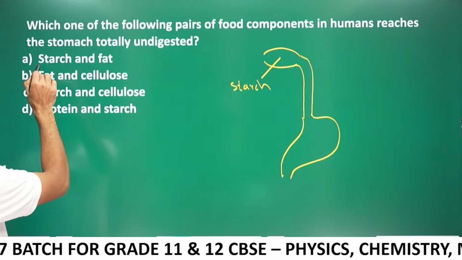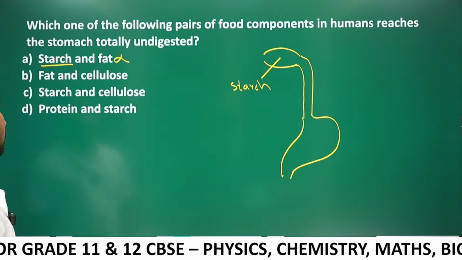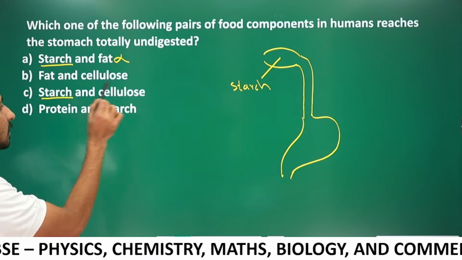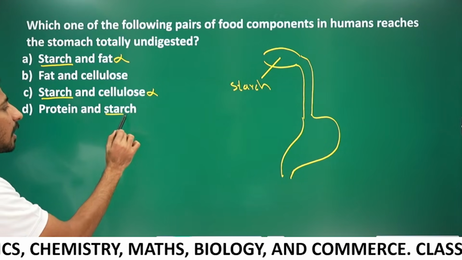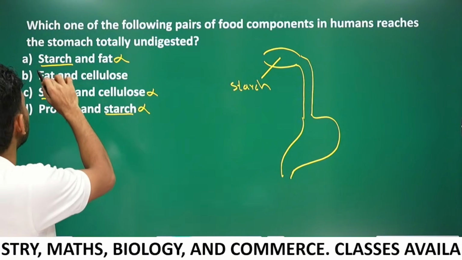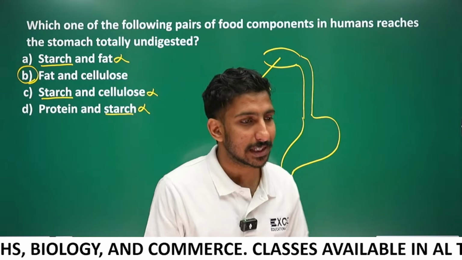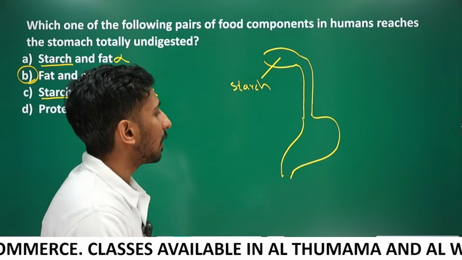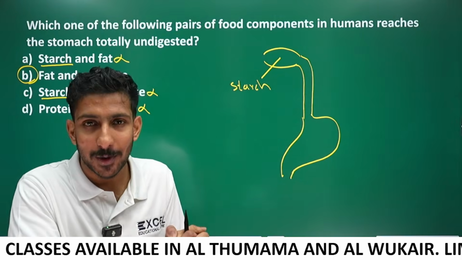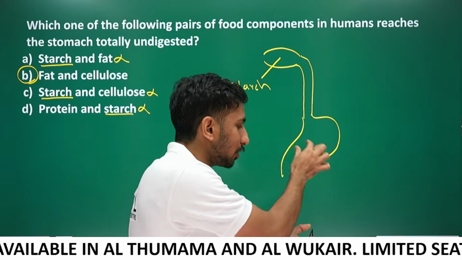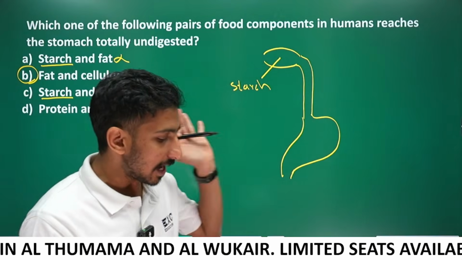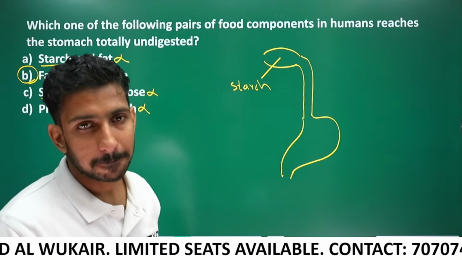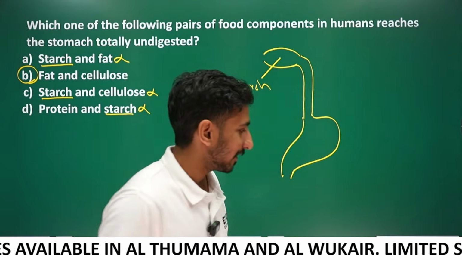Which of the following pairs of food components in humans reaches the stomach totally undigested? In the first option starch is there, so it's not the correct answer. Fat and cellulose, let's keep this anyway. And C, starch and cellulose. Here starch is there, so it's not the answer. Protein and starch, here also starch is present, so it's not the answer. So answer B, fats and cellulose. Cellulose can never be digested by our system. Fat will be digested, but fat digestion occurs in the small intestine, guys. So cellulose and fat reach the stomach undigested. Only starch, or complex carbohydrates, will be digested from the buccal cavity.